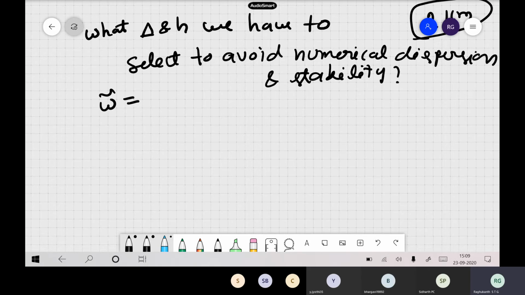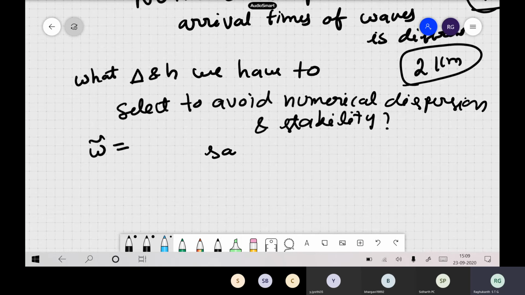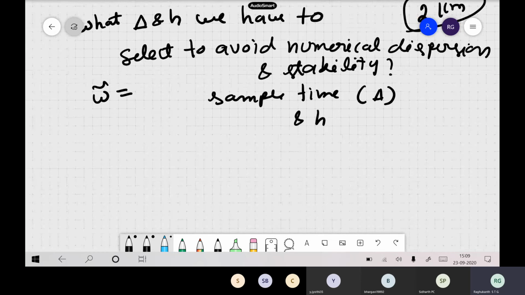You can assume omega hat, then start with time, and then do space. Here what we are doing is sampling space first, and then going to time. Now you can do the same problem, but first sample time. First select this delta, and then select your h from the empirical equation, and then you can solve. You see whether the waves in time are arriving at the same times as in space. This also you can verify from this case.